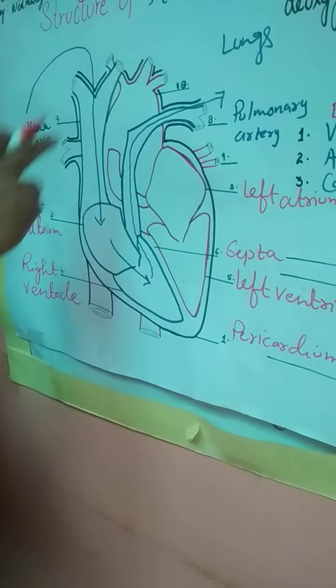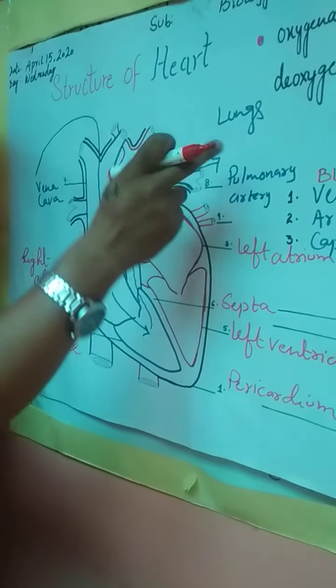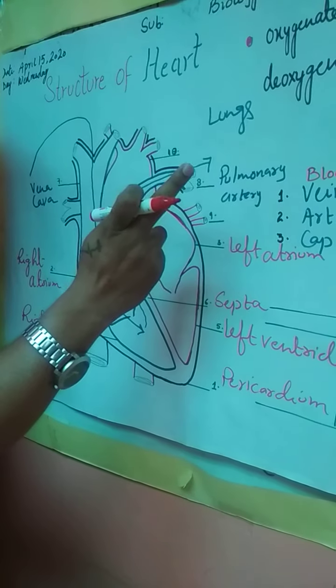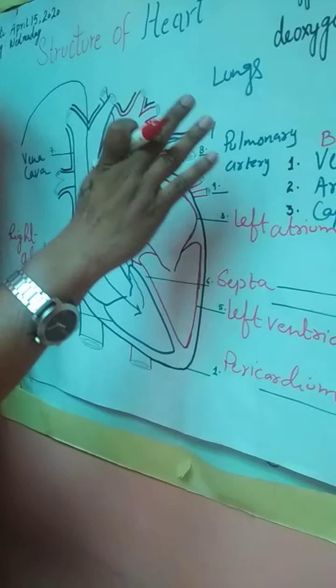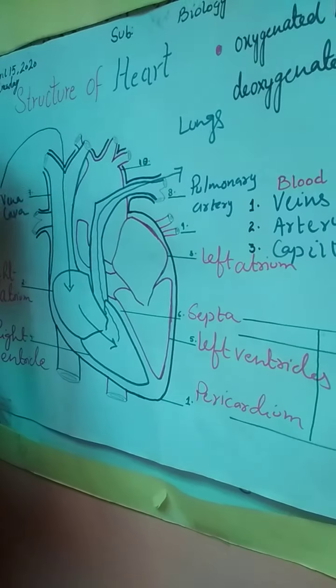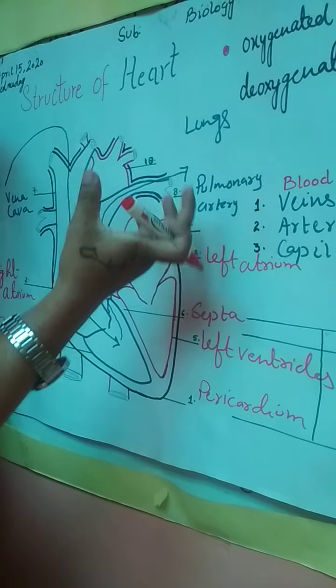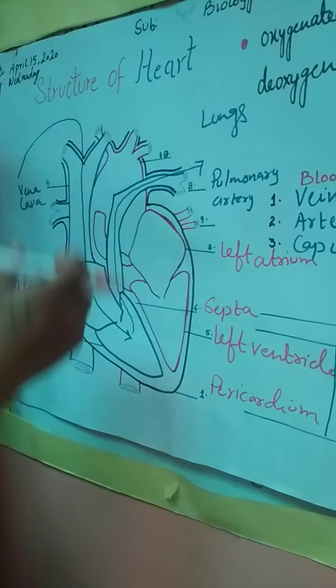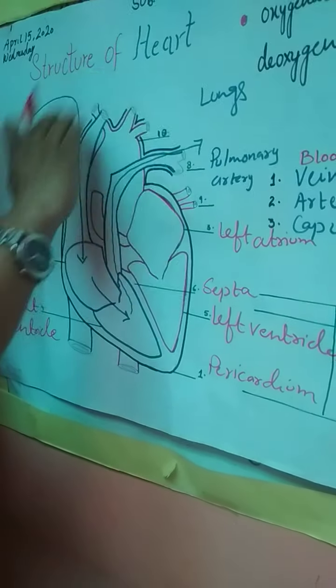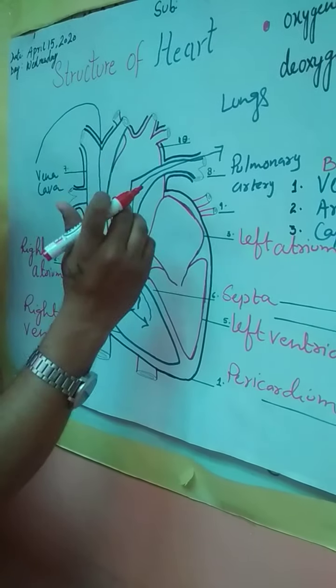Now in the lungs there is an exchange of gases: the blood leaves the carbon dioxide in the lungs, and the oxygen is taken up by the blood, and the blood is now sent back to the heart from the lungs. Now from the lungs